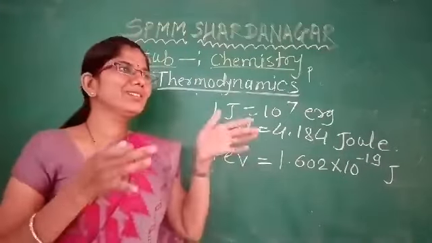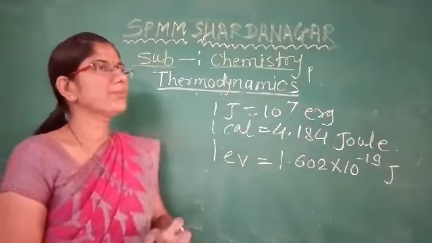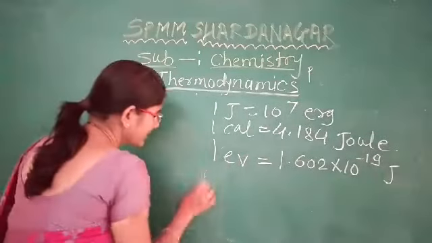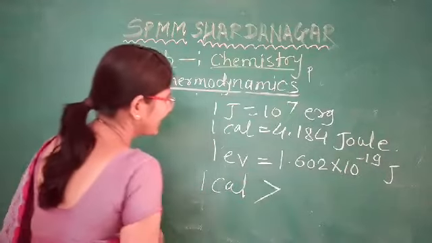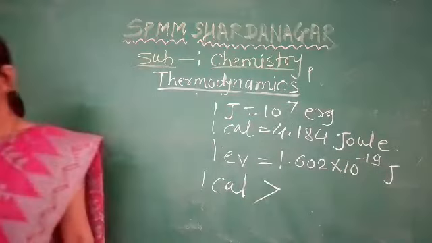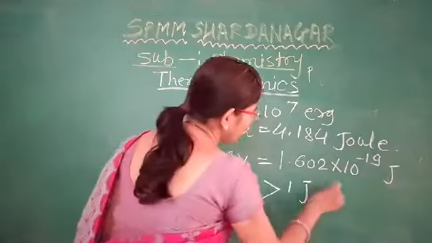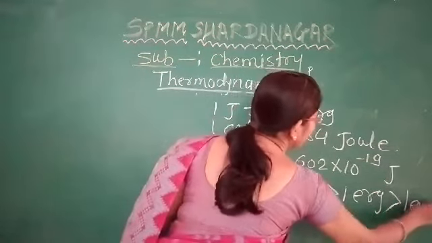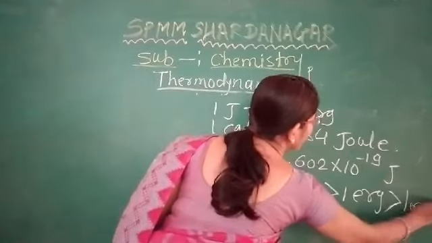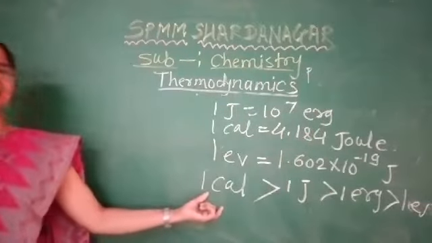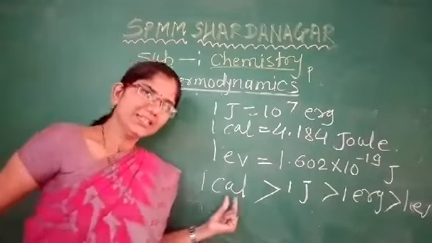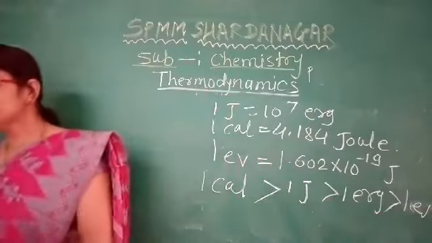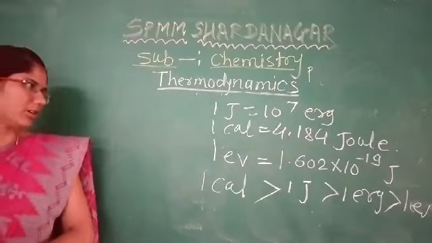If we compare these conversion factors, which is the bigger unit of energy? Firstly 1 calorie, then 1 joule, then 1 erg, and then 1 electron volt. Therefore the calorie is the biggest unit of heat, meaning the energy, and the electron volt is the smallest unit of energy.